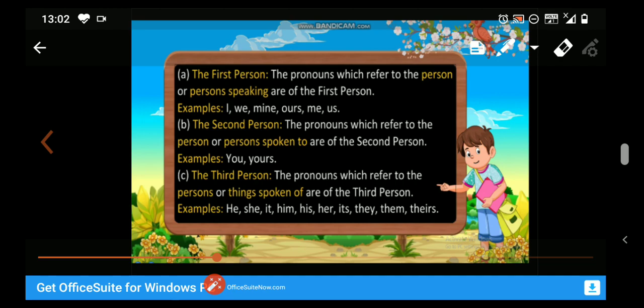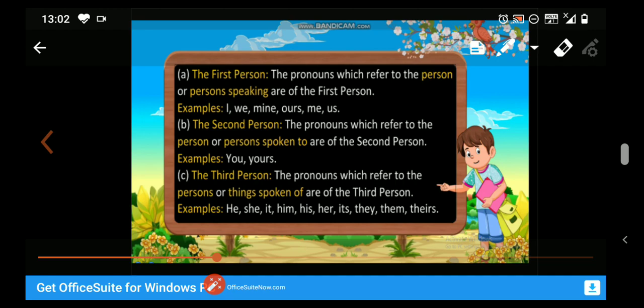Third person. The pronouns which refer to the persons or things spoken of are of the third person. For example, like he, she, it, him, his, her, its, they, them, theirs.